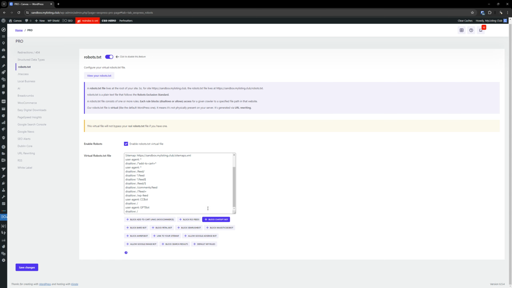More important, based on what we're doing right here in this video, is crawl budget. If you don't block them, they are going to use your crawl budget, your resources. They're going to tax your server. They're going to use your server's resources to feed their databases. So you have to weigh those options.